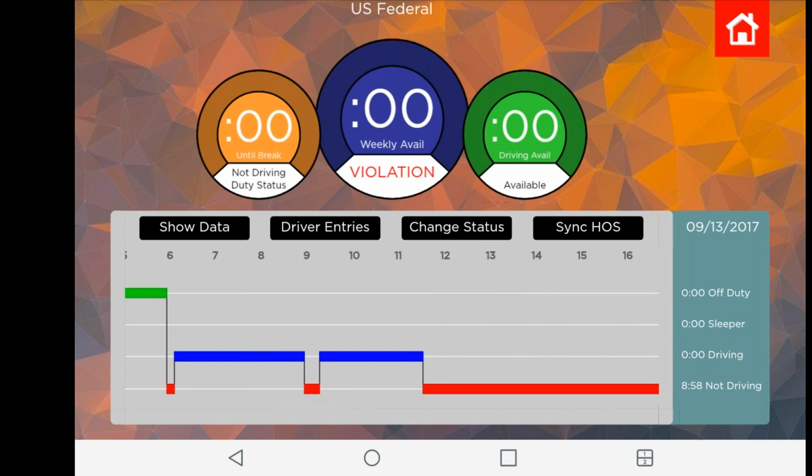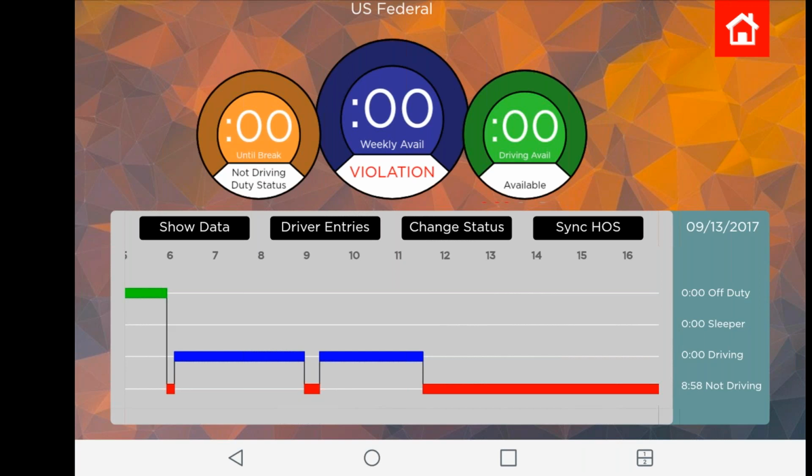But now, with ELD, the driver is given the opportunity to edit their log, and in fact, it is the driver's log. It's not the office's log, not the manager's log, not the dispatcher's log. It is the driver's log and the driver's responsibility to complete the log. The carrier's responsibility is to make sure that the driver actually does their log, that it falls within guidelines and is compliant, and that if corrective action is needed, it is taken. But it's the driver's log. So the driver is given the opportunity to edit their log.